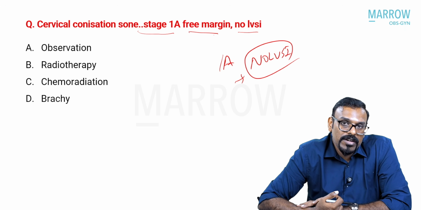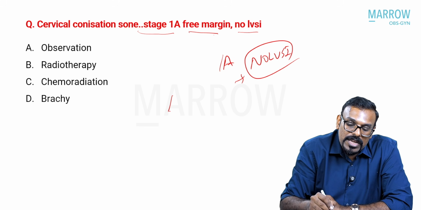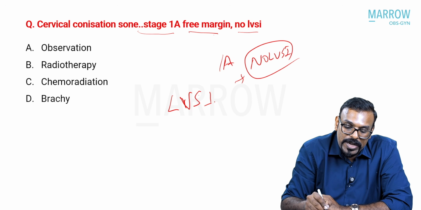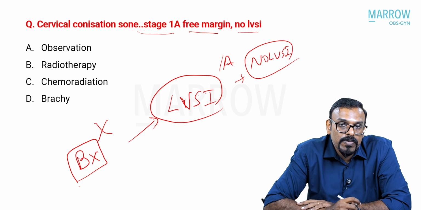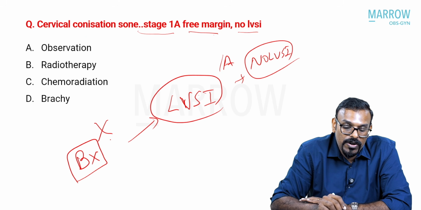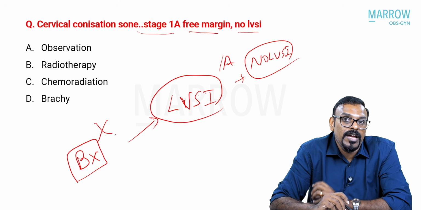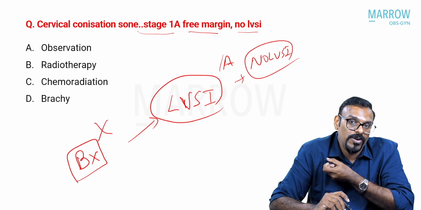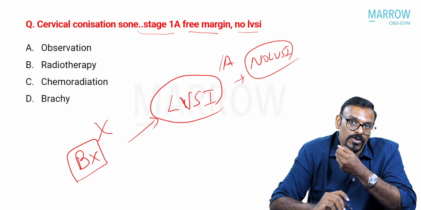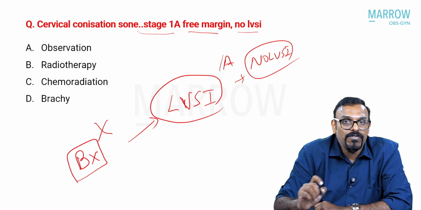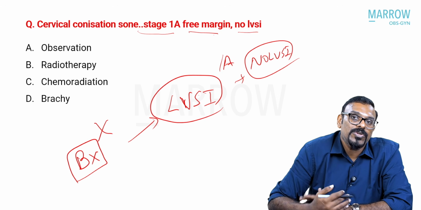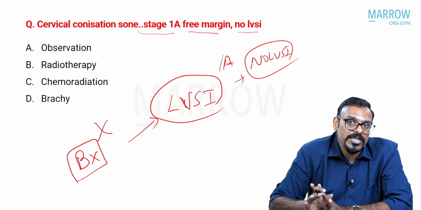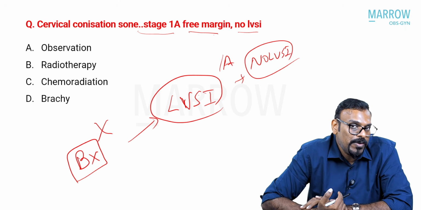Once they are harboring LVSI, and always remember LVSI is nothing but lymphovascular space invasion, you don't get this on a cervical punch biopsy or the colposcopy-directed biopsy. You will not get the diagnosis of LVSI, because you need a good amount of stroma when you look for LVSI under the microscope. You get this adequate stroma when you have a cone or a LEEP specimen. So ideally, you need a conization or a LEEP specimen to comment upon LVSI.